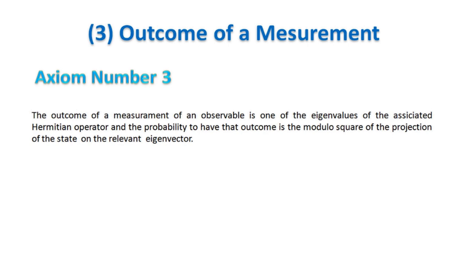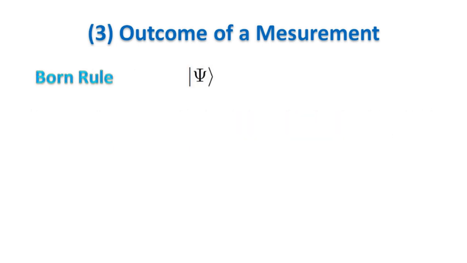Axiom 3. The outcome of a measurement of an observable is one of the eigenvalues of the associated Hermitian operator, and the probability to have that outcome is the modulus square of the projection of the state on the relevant eigenvector. Let's see what it means.